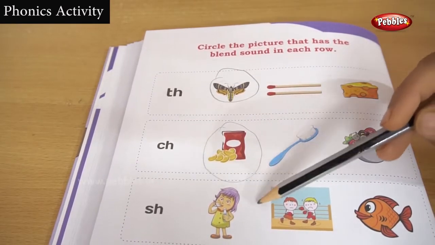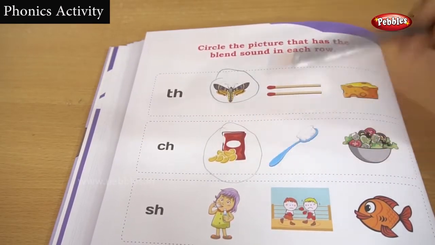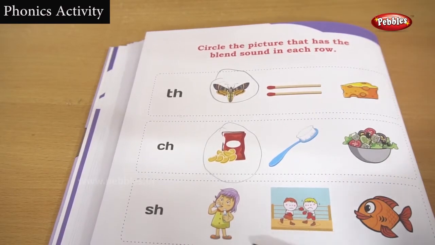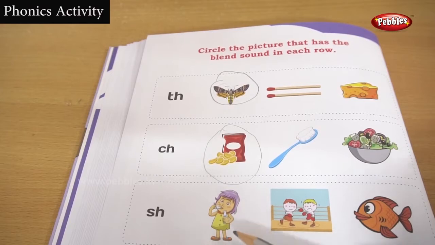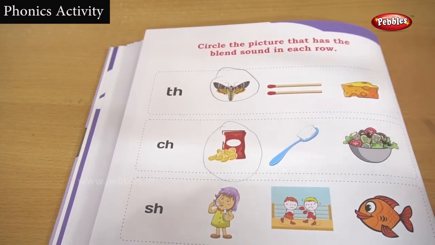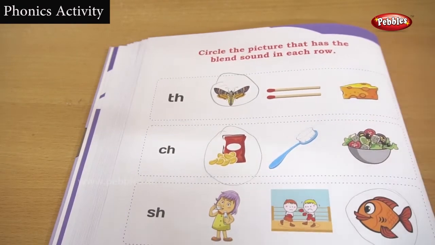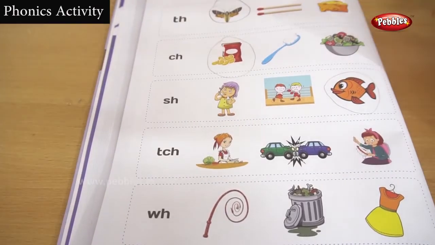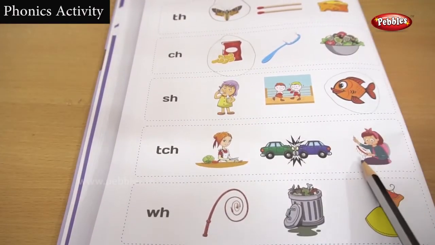Are you getting the blending word here? Listen carefully and look at the picture carefully. Look at each and every picture carefully. Just tell me the picture name loudly and see what they are doing in the picture. Look carefully. You are getting the correct answer. Yes, fish has the SH sound. Okay children, next picture.